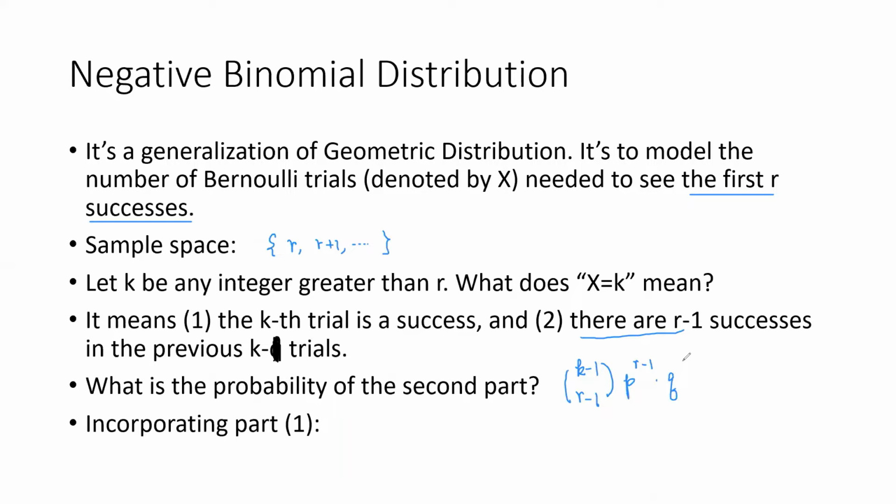So the minus 1s cancel out, and you have k minus r. But then you incorporate part 1, which is that the last trial is a success. You simply multiply by p. So this is the probability of X equal to k. That is the PMF of the negative binomial distribution.